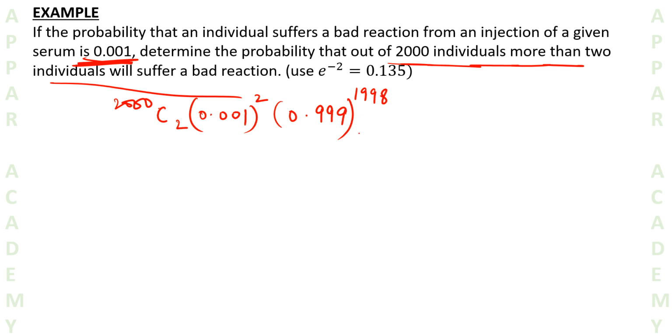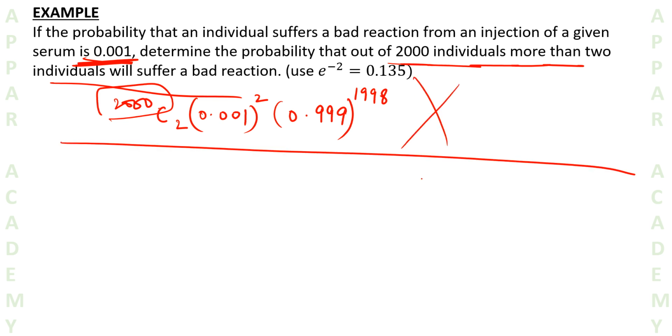Now it's really very difficult to calculate this. We simply can't calculate this, and we know that n is very large. So in this case, we will never use the binomial distribution. We will simply move on to the Poisson distribution.